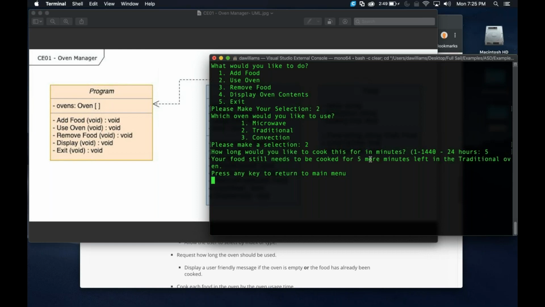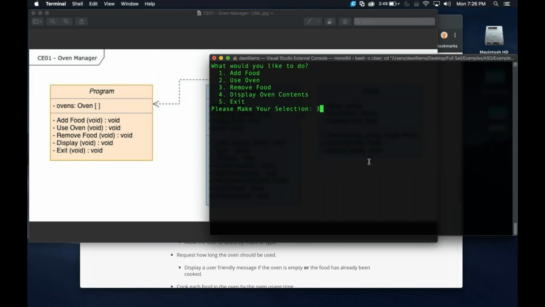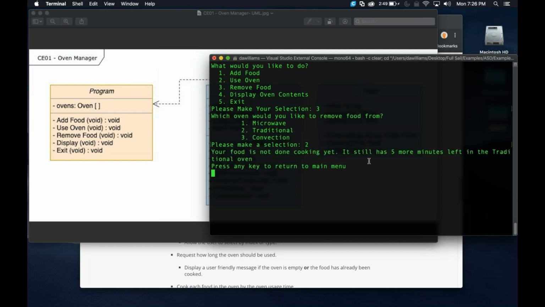Okay, so this says, hey, this still needs to be cooked for 5 more minutes left in the traditional oven. So it's saying you need to cook it for longer. Now, the important thing about that is, what happens if I try to remove the food before it's done? So I'm going to try to remove the food that's in the traditional. It gives me the warning, hey, your food is not done yet. It still has 5 more minutes left that you have to cook it for.